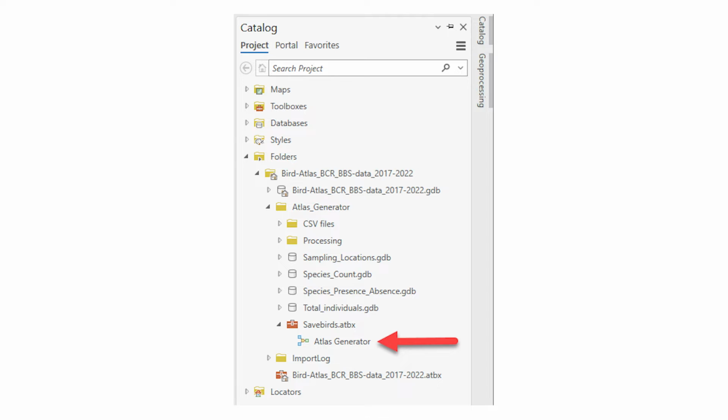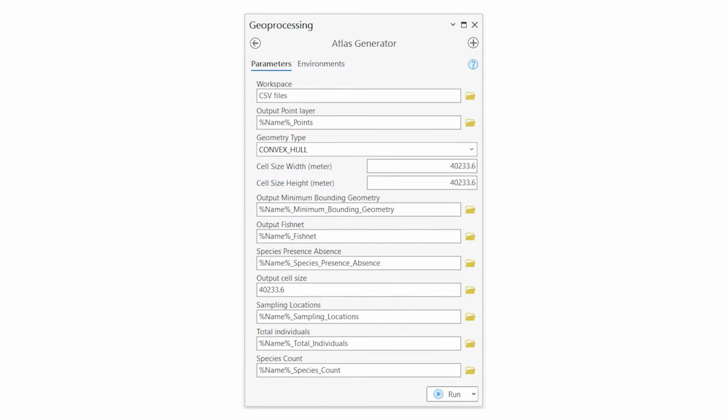At this point, you will require patience. It can take up to 2 minutes to open just the options window for generating your atlas. In this window, you can choose the cell size, which defaults to approximately 40 kilometers, which is about 25 miles, to match the route size in the Breeding Bird Survey data. Once you've selected your options and click Run, the next step could take between 5 minutes and 12 hours, depending on the size of your time period and the complexity of your geographic regions, as well as the cell size that you chose.